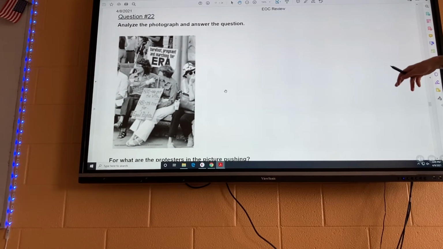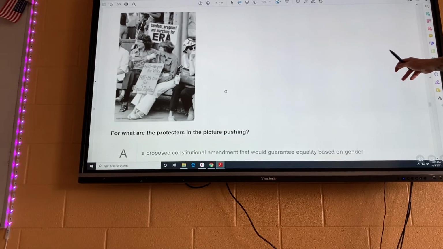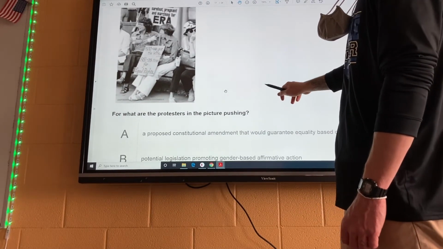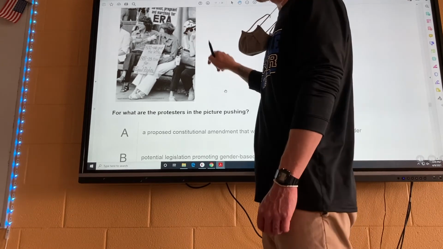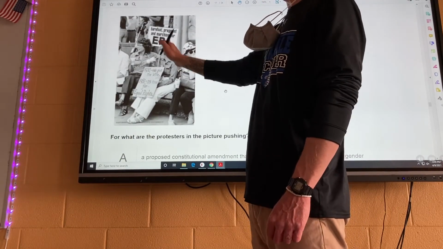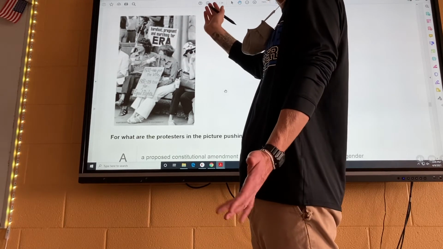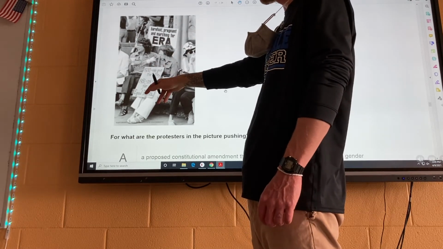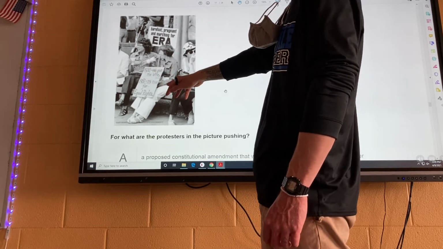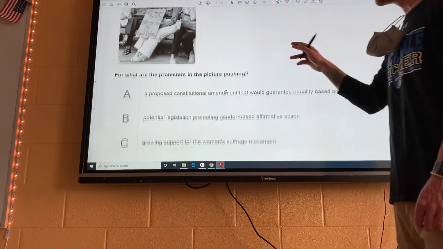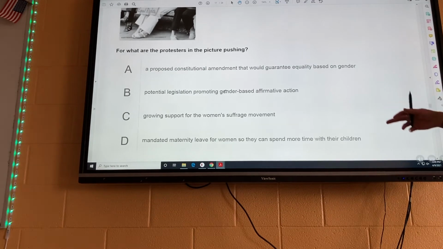22. Analyze the photograph and answer the question. All right, so in this photograph, it says, for what are the protesters in the picture pushing? All right, so if we look at the picture, we've got a woman, a woman, a woman, a woman. It says barefoot, pregnant, marching for ERA, Equal Rights Act. All right, so ERA means equal rights. It says 1920, we got the right to vote. 1981, it's time for equal rights. So it's going to tell you pretty much the answer here.